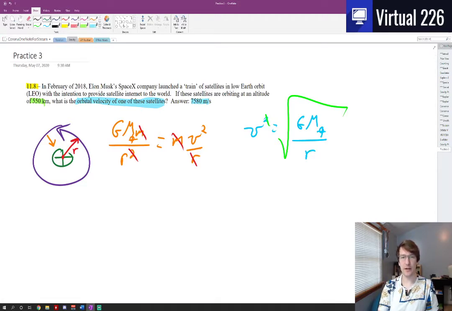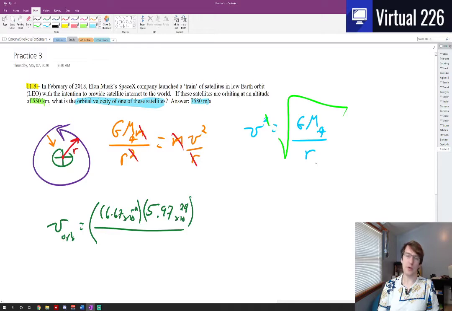So for our Starlink satellites, their orbital velocity is going to equal the square root, I'm going to put that in parentheses to the 1/2, of G, 6.67 times 10 to the negative 11, that's the gravitational constant, times the mass of the Earth, which is 5.97 times 10 to the 24th, and then divided by the orbital radius.